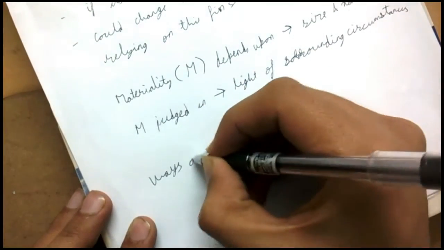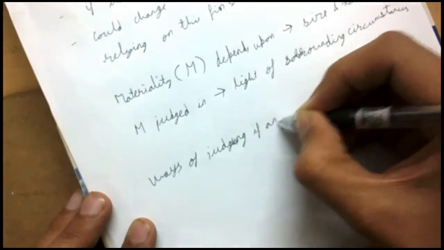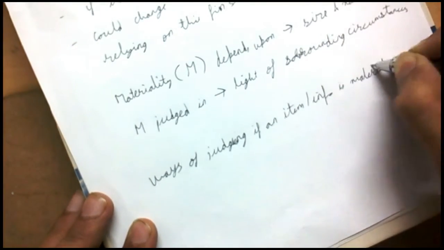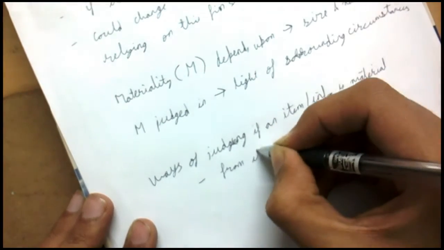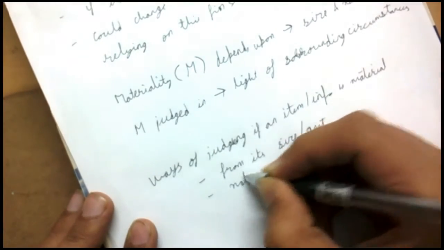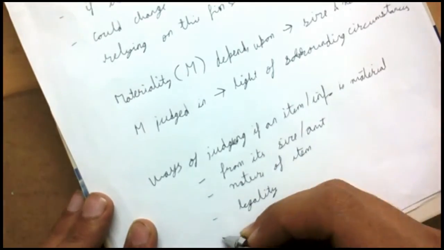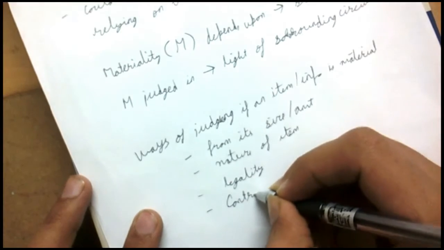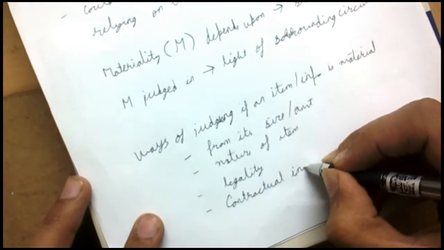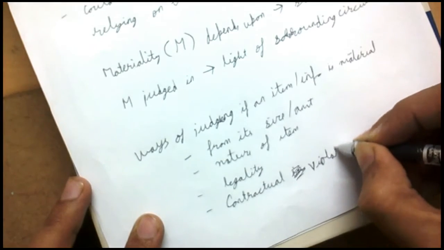Now we have some ways of judging if an item is material or not. I've discussed two or three already. For example, its size or amount, then the nature of the item, then its legality, then we can have a contractual violation. If there was a contract and it has been violated, this is considered a material item, a contractual violation.